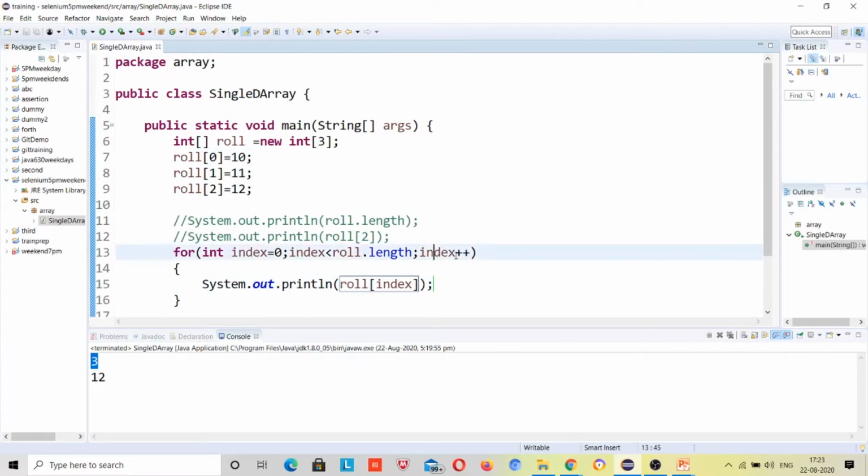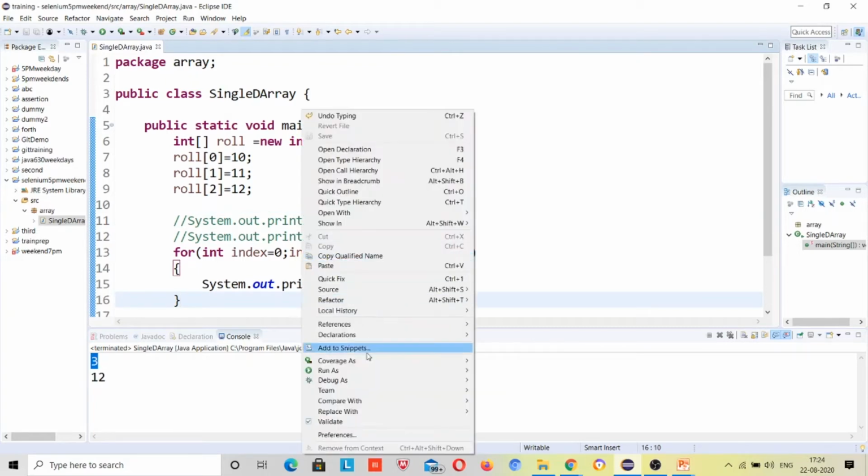Second time index will be plus plus, so the value of index will be 1, right? So it will print roll 1. Third time the value of index will be 2, so it will print roll 2. Fourth time the value of index is 3, but the condition is index less than 3, because it returns 3, so it will come out of the loop, right? This way it will print all the values.